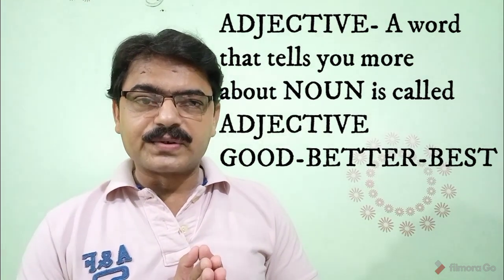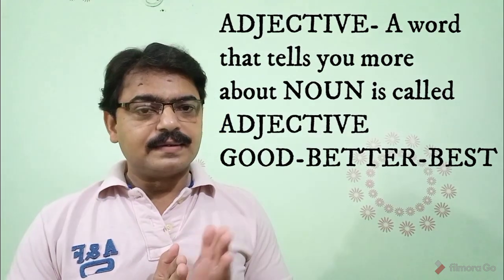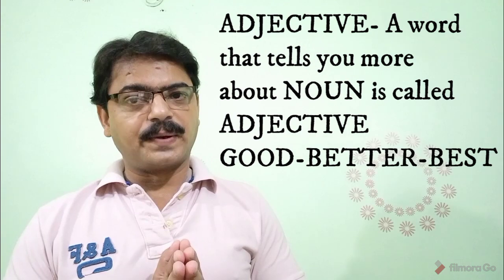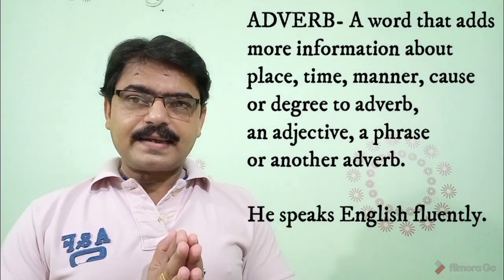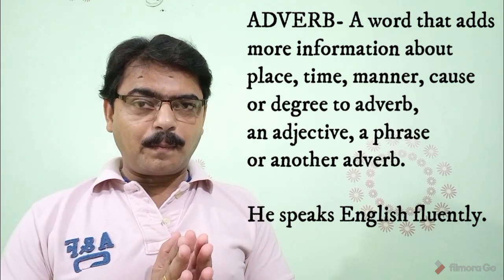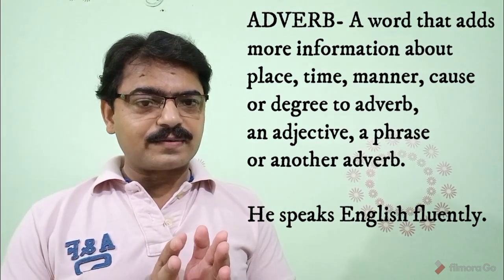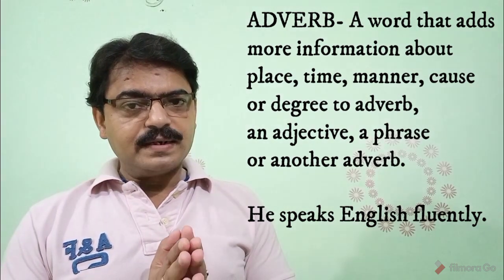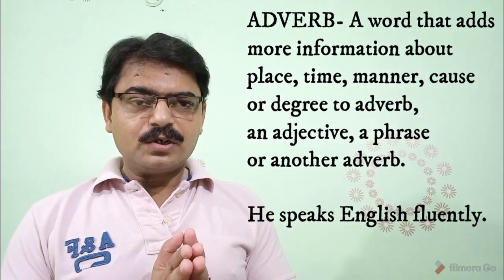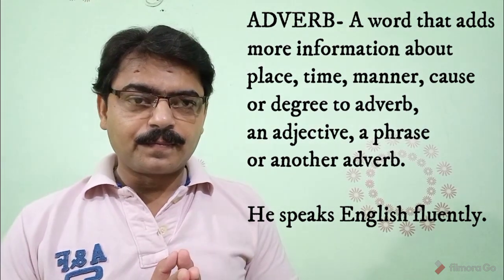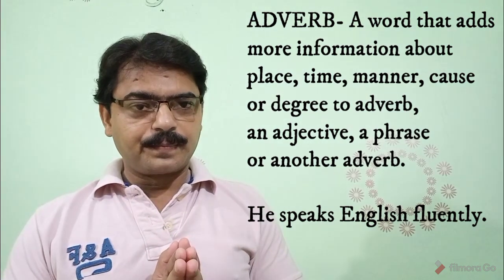Beautiful, more beautiful, most beautiful. These are the three degrees of the two words I just discussed with you. Next comes adverb, a word that adds more information about a place, time, cause, degree, or manner to a verb, an adjective, or another adverb.